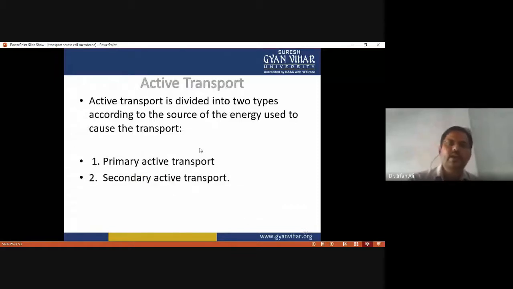If during the active transport there is a direct requirement of ATP, this is called primary active transport. If ATP is not required directly, or ATP is required only to establish the concentration gradient, this is called secondary active transport.